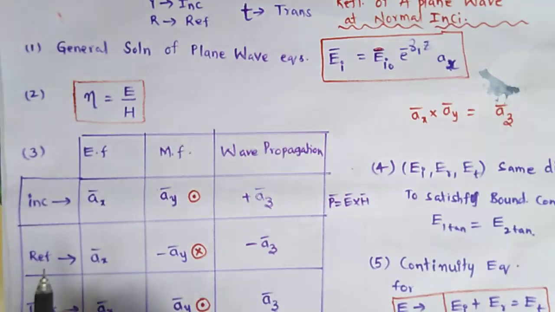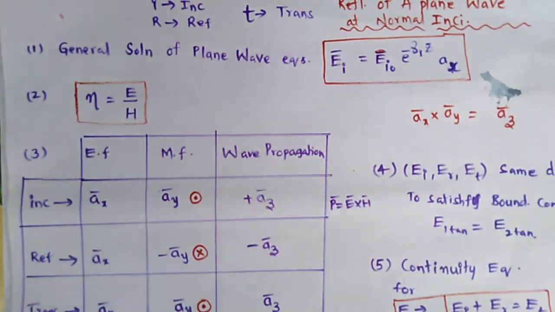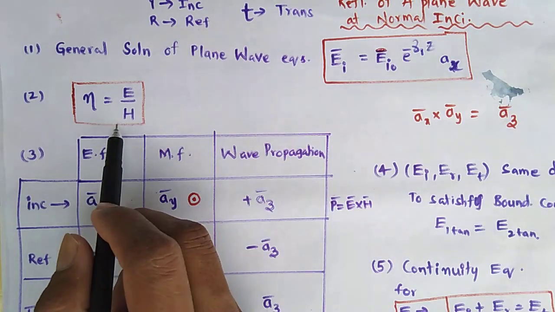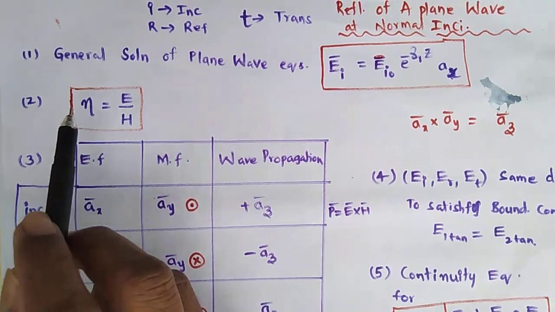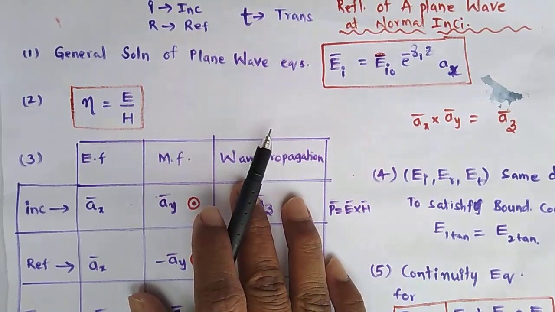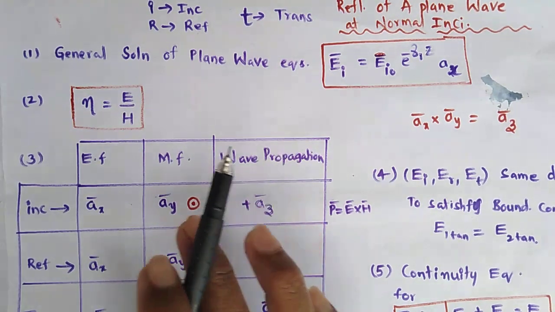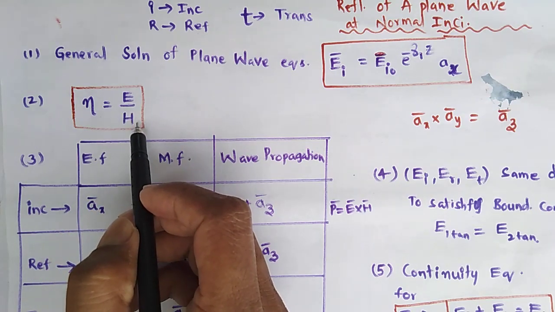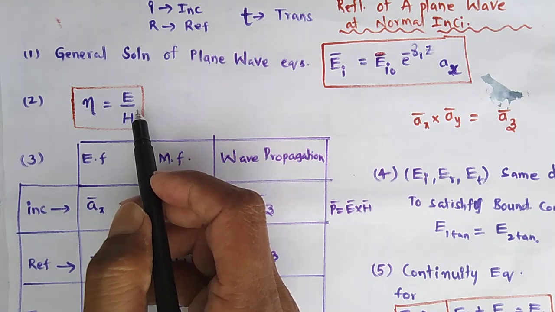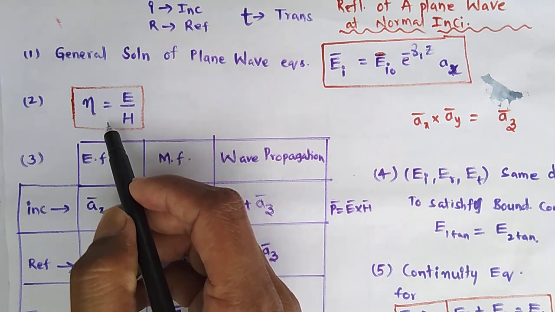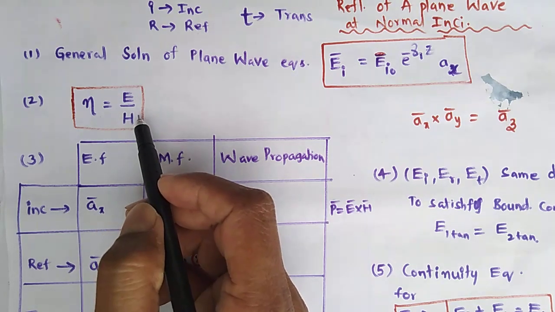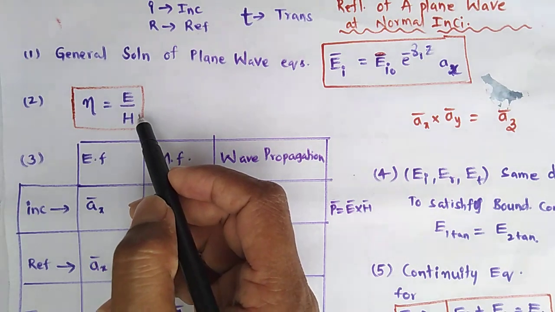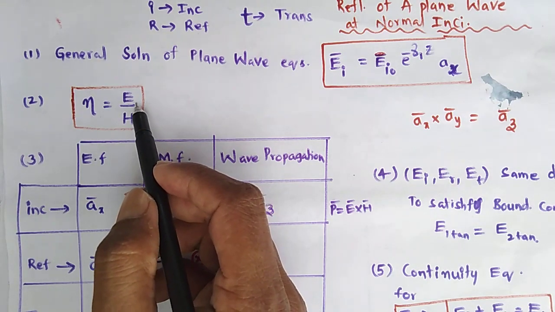Next we have to know about the characteristic impedance. Suppose I want to find eta 1 equals E1 by H1. Suppose I want to find the characteristic impedance of the incident wave: Ei by Hi. And for the reflected wave, Er by Hr. For the transmitted wave, Et by Ht.